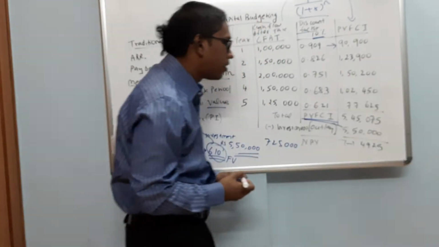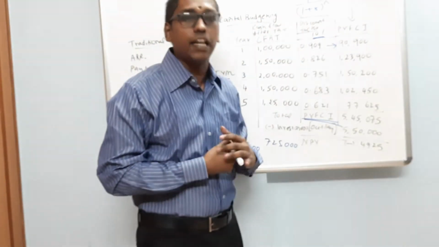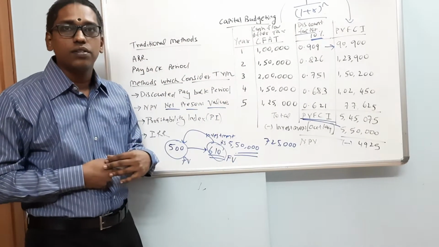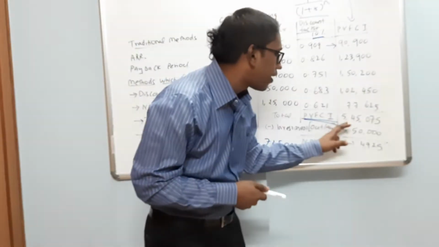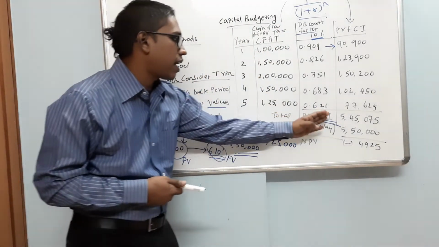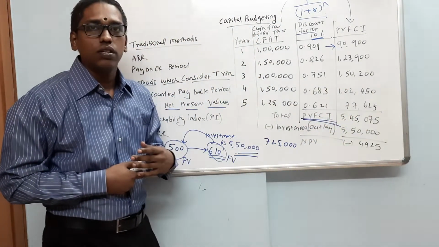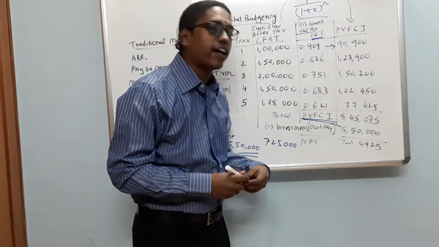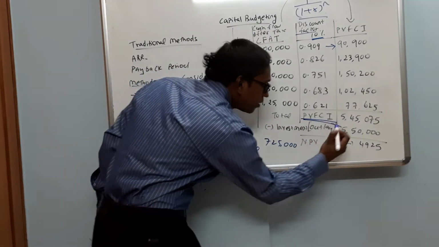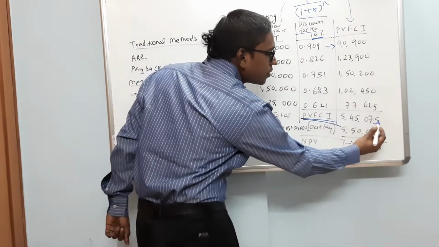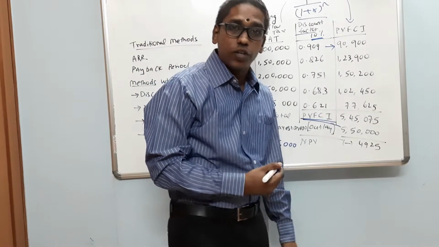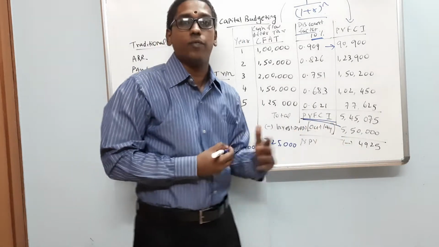Now if you look at this, when you apply the discount factor at 10%, we find that our investment is 5,50,000 rupees. But what we actually receive is only 545,075. Which means present value of future cash inflow is less than outflow. To find net present value, NPV, we will do present value of future cash inflow minus outflow. So 545,075 minus 550 will give us minus 4,925, which means the net present value is negative.